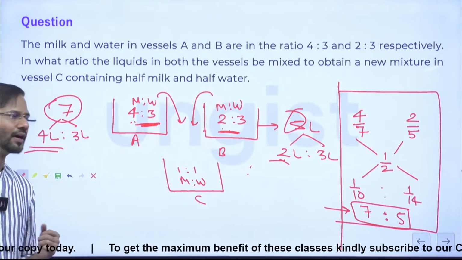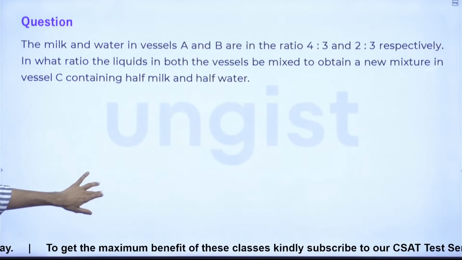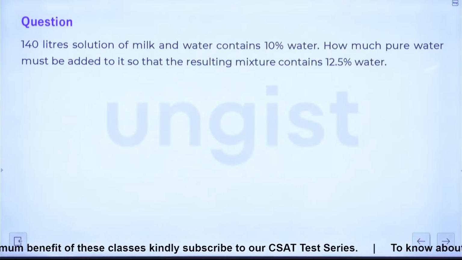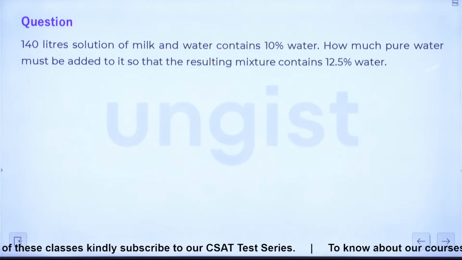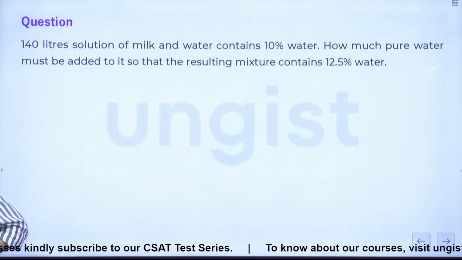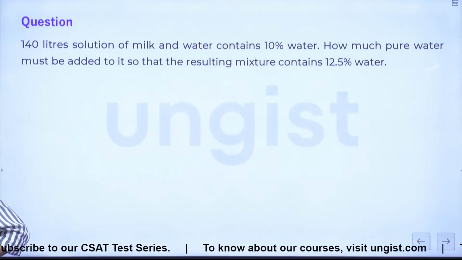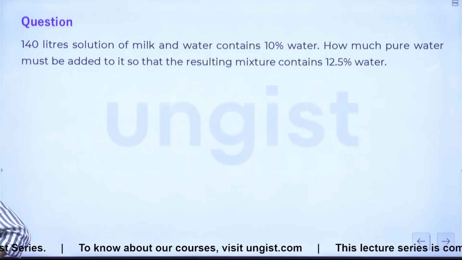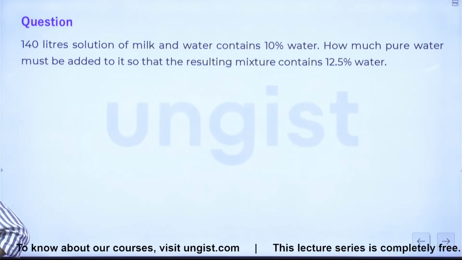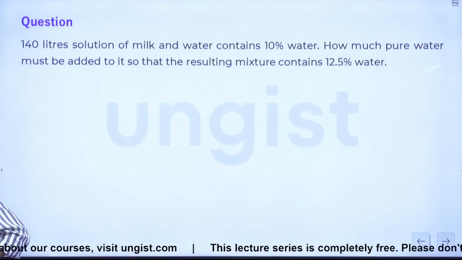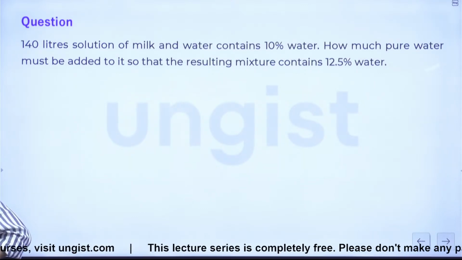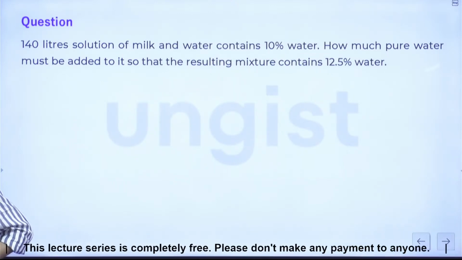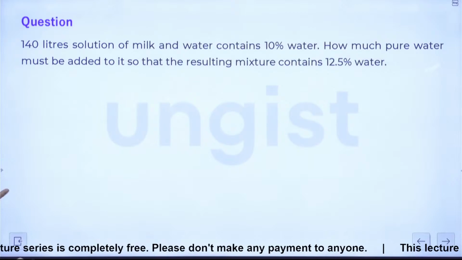All right. After that, let's just look at this question, friends. The question is saying: 140 liters of solution of milk and water contains 10% water. How much pure water must be added to it so that the resulting mixture contains 12.5% water? Right? See, all of you, just look at this question carefully.